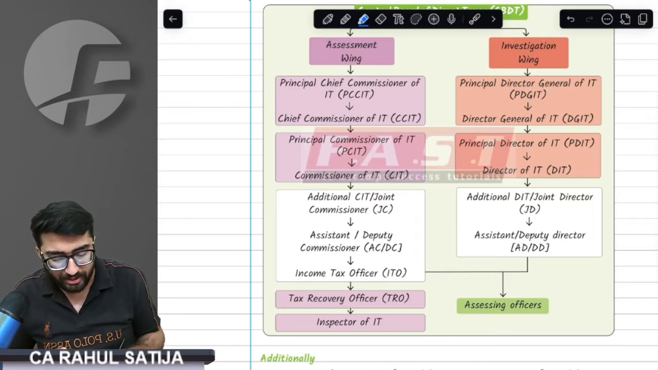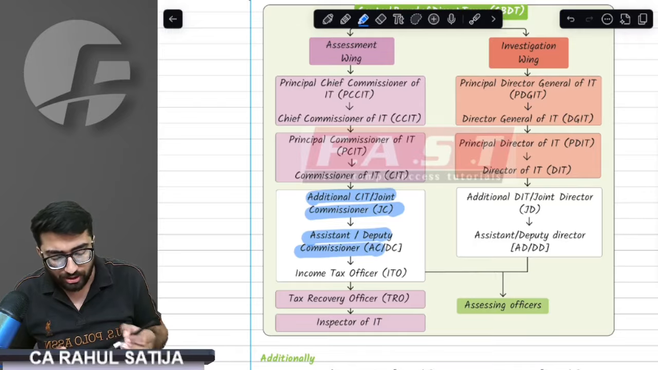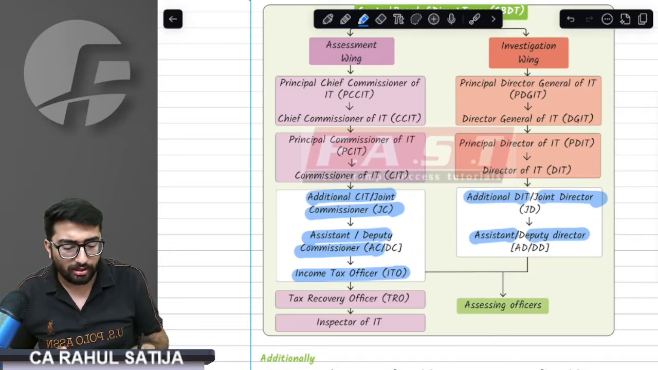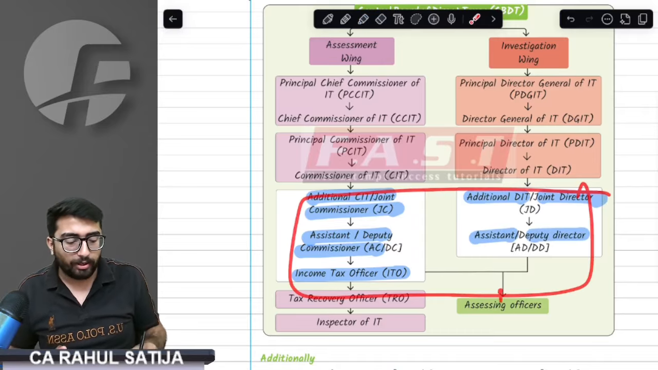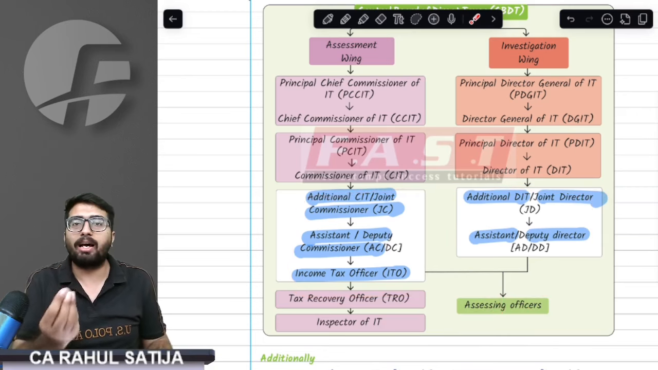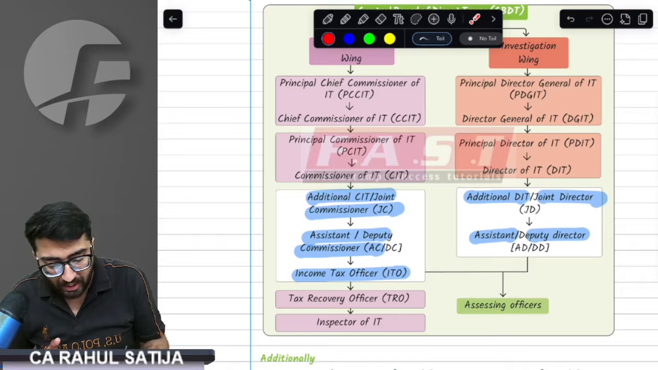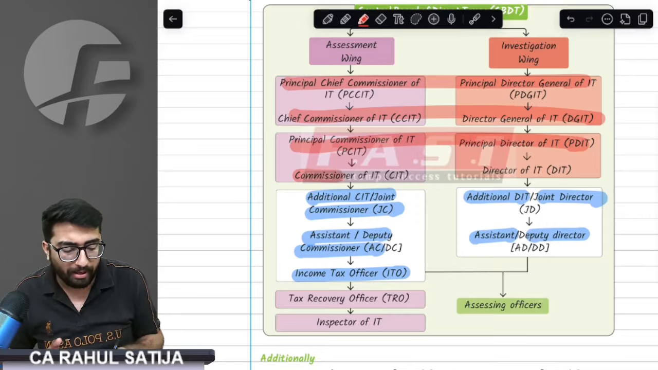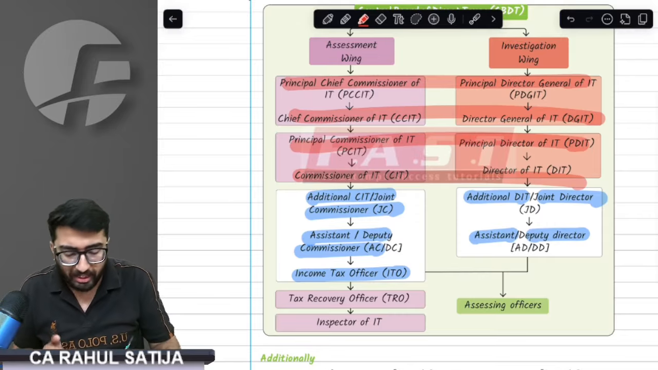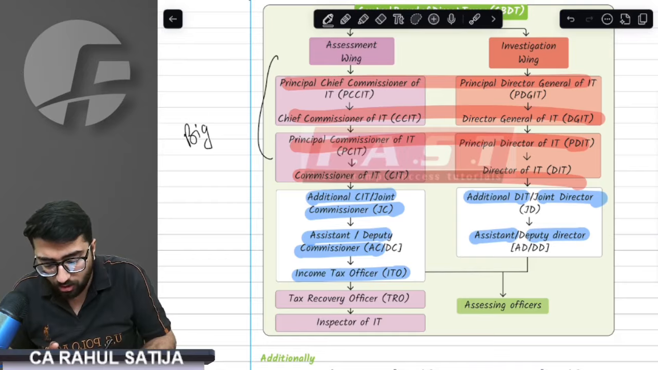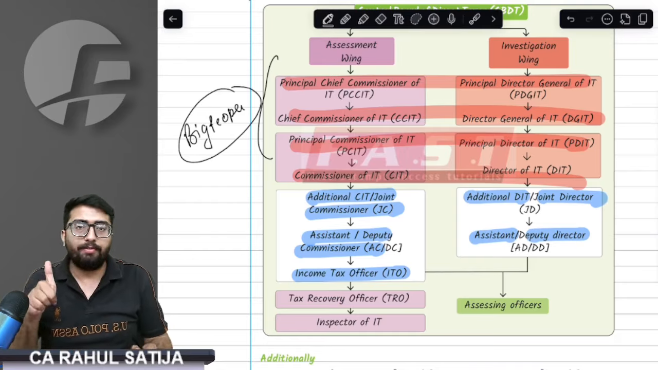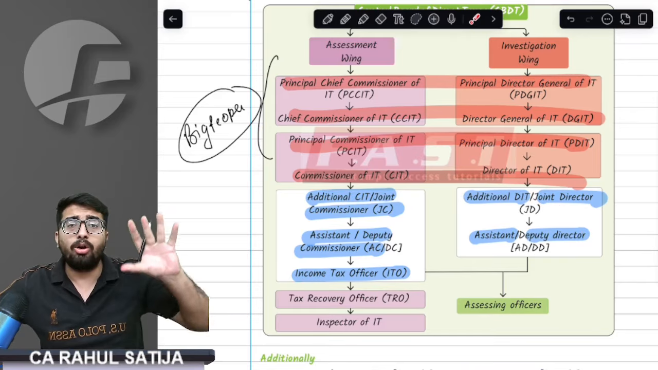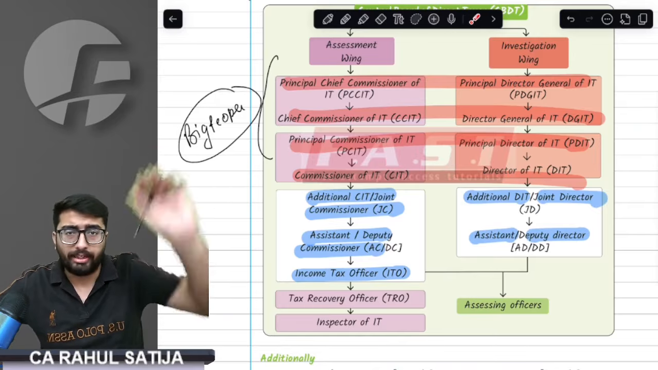But remember, the authorities I am marking in blue, Joint Commissioner, Additional Commissioner, Assistant Commissioner, Deputy Commissioner, ITO, Additional Director, Joint Director, Assistant Director, Deputy Director, all these people club together and form the Assessing Officer. The names I am highlighting in red, these eight big people, are actually not named anywhere, but I call them big people. So remember, the Assessing Officer includes these people, and big people include these eight people. These all combined form the IT authority.